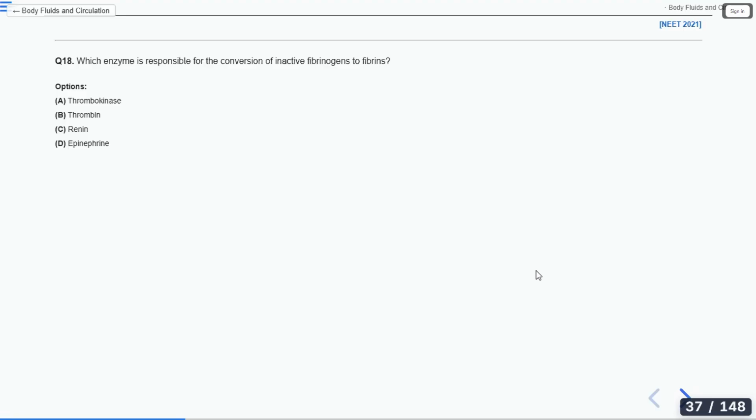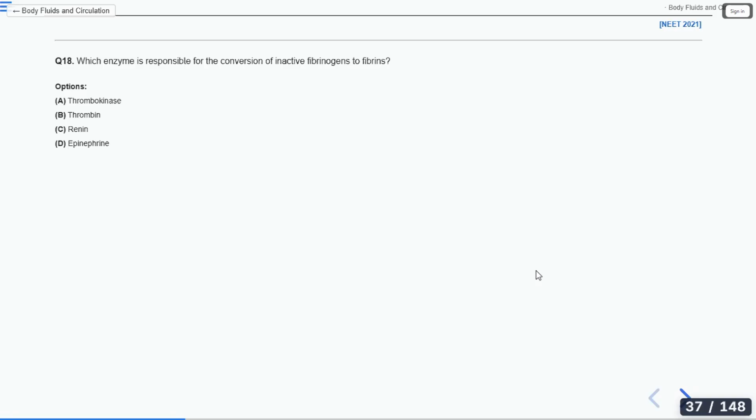What is the role of this thrombokinase? What is the function of this thrombokinase?